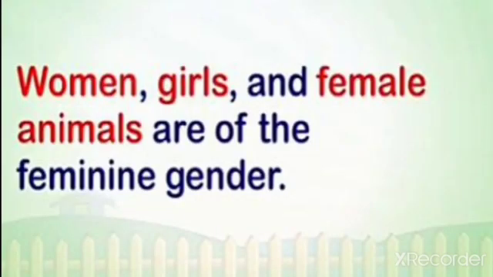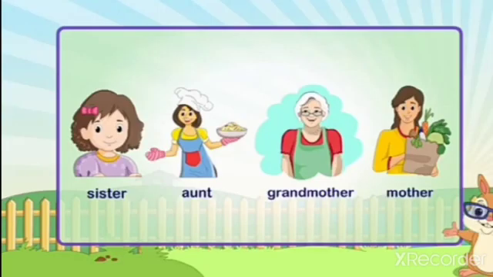The next gender is feminine gender. Women, girls and female animals are of the feminine gender. See the examples for feminine gender: sister, aunt, grandmother, mother.